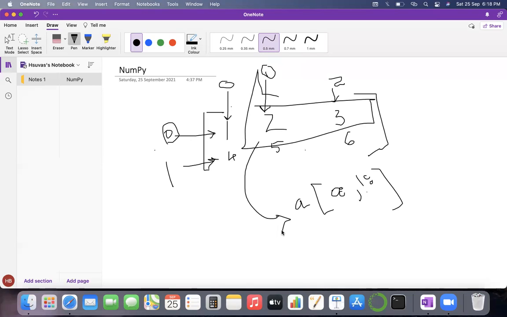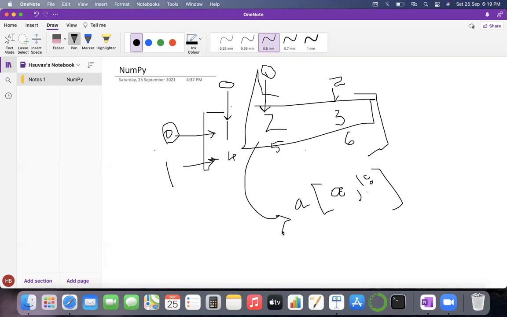Okay, so if you face any problem with it, consider it like this. You first need to understand the concept of rows and columns. If you see it horizontally, then you will see there are 2 lines of values horizontally. And if you see it vertically, then you can see that there are 3 columns of values. There are 3 lines of values vertically if you consider.